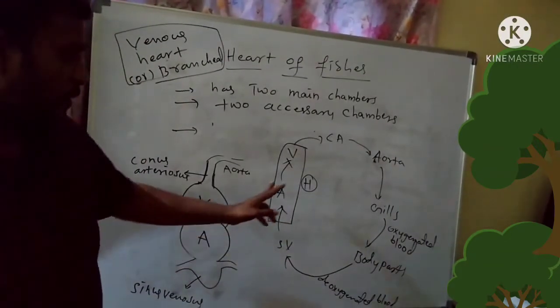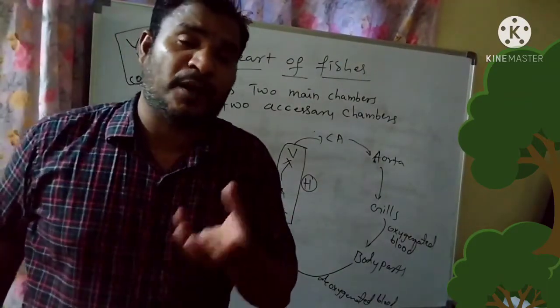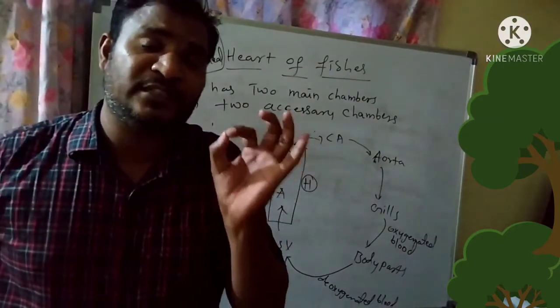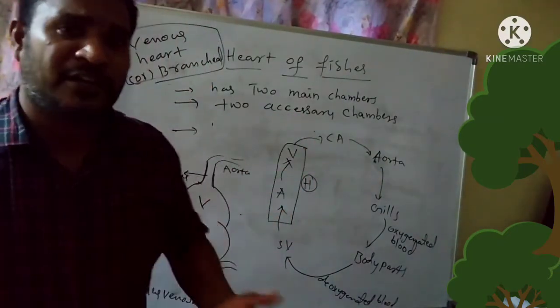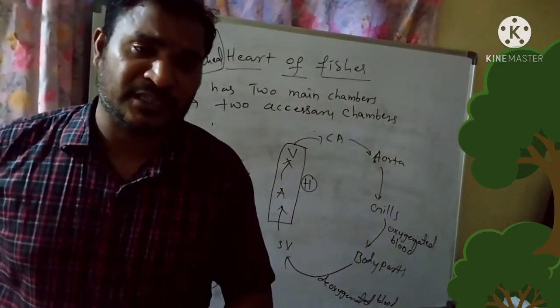The heart which pumps only deoxygenated blood is known as branchial heart or venous heart.